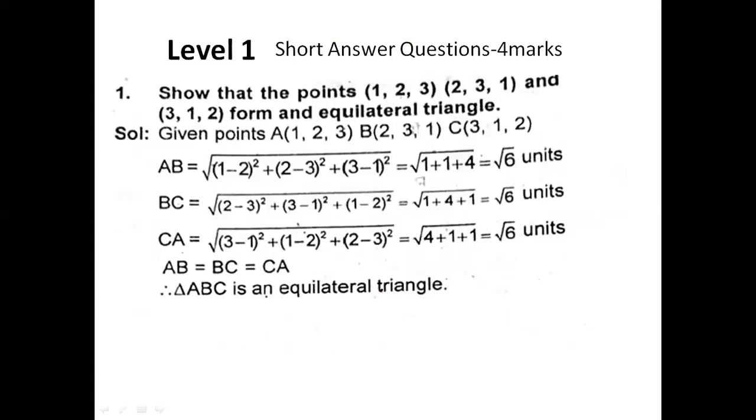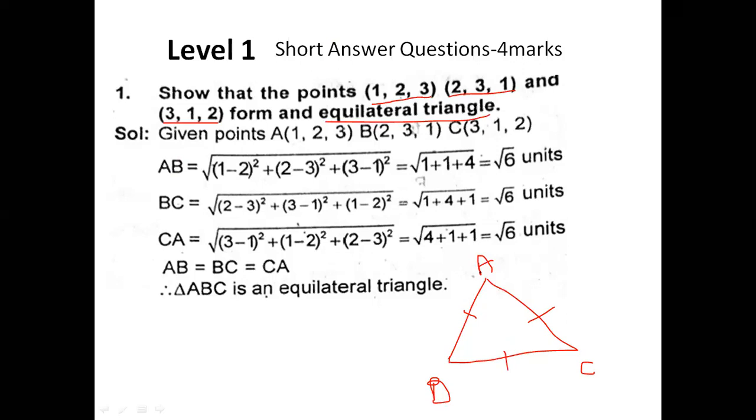Now for the first question. Show that points 1 comma 2 comma 3, 2 comma 3 comma 1 and 3 comma 1 comma 2 form an equilateral triangle. So what we have to show is that these 3 points are forming an equilateral triangle, that is ABC. What is the property of an equilateral triangle? AB should be equal to BC should be equal to AC. These 3 sides should be equal. It is in the name itself.